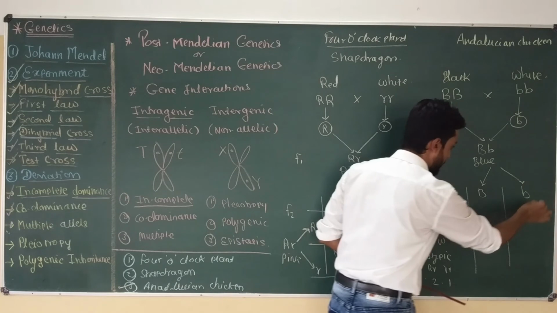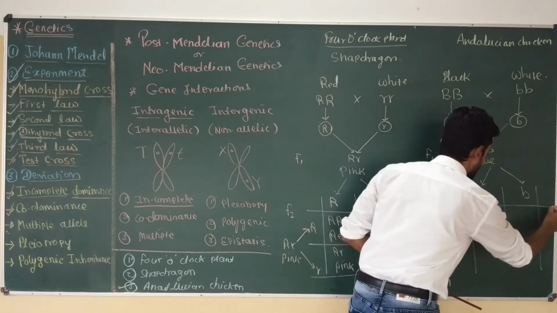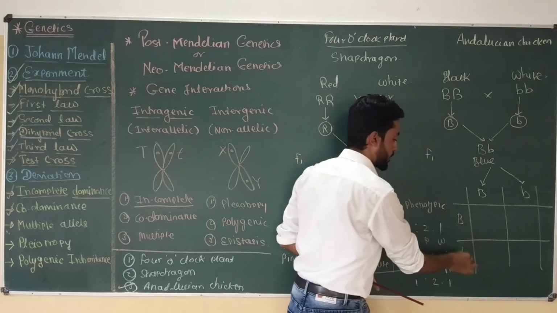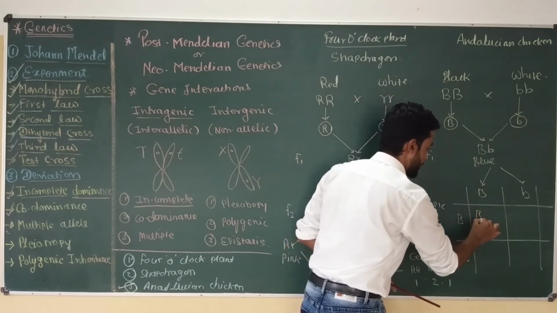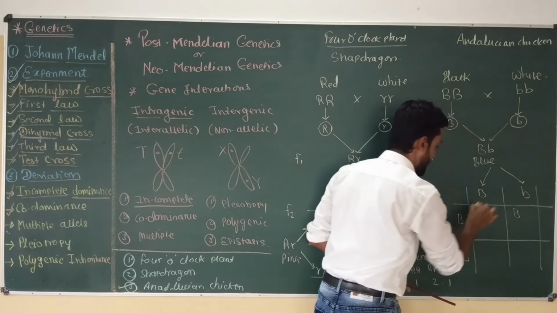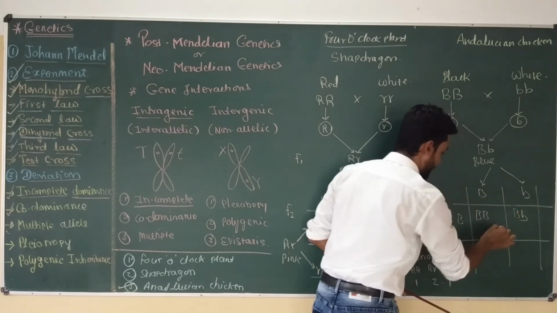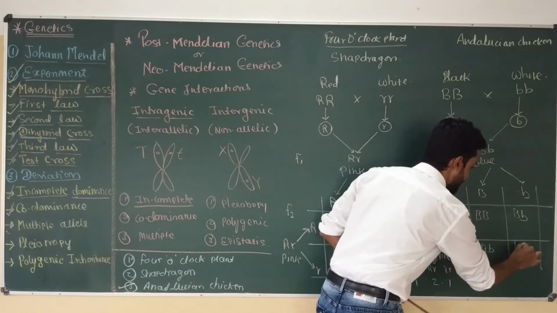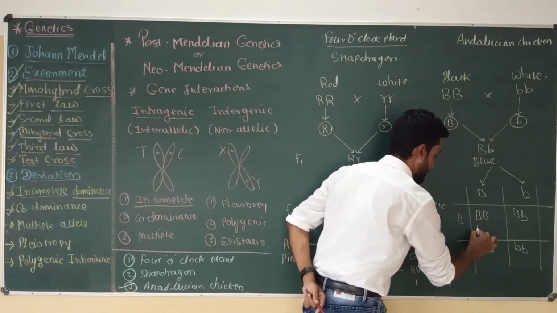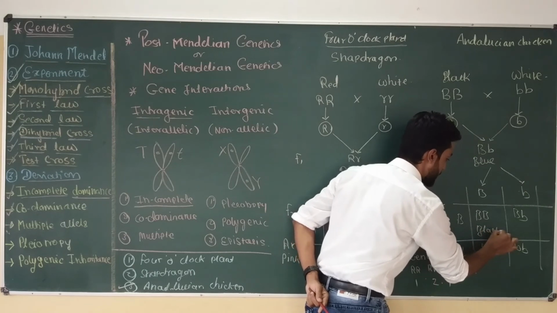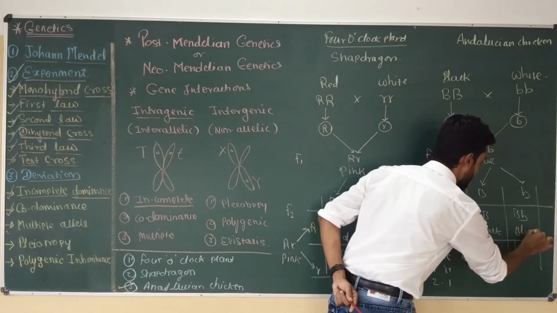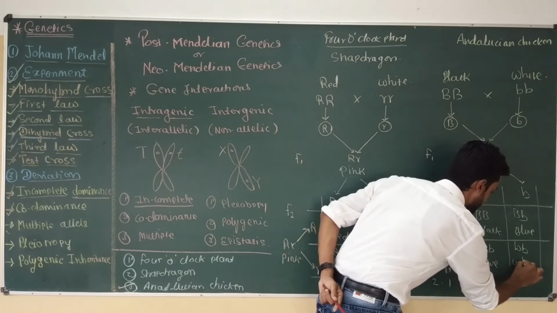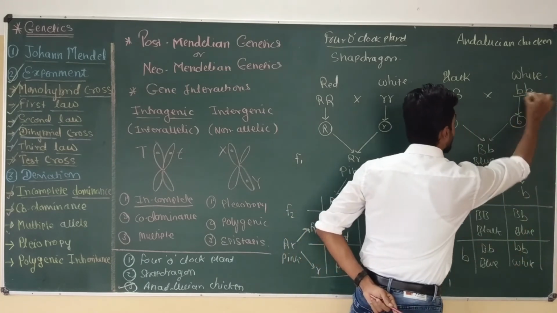Similarly, on other side of the Punnett square, we are going to take same gamete capital B, small b of other parents. So now genotype become capital B, capital B, then capital B, small b and small b, small b. So this is the black color chicken, blue color, and finally white color, small b.